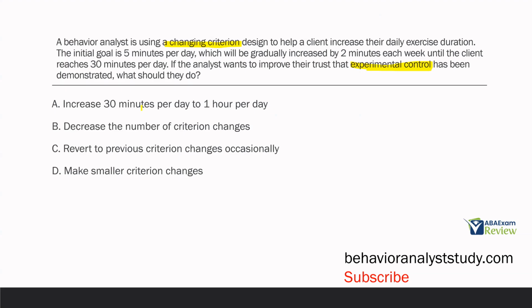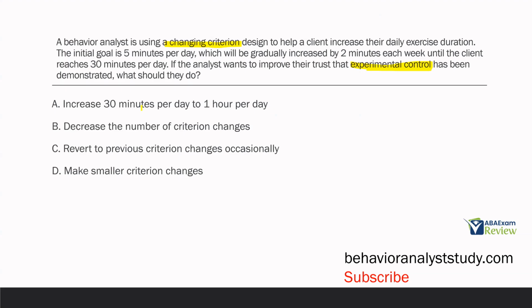In other words, should he increase the goal? Well, just because he increases the goal doesn't prove experimental control, because the behavior can be changing and getting to that goal, even if we're not controlling it. So A is not really going to help us learn about experimental control.